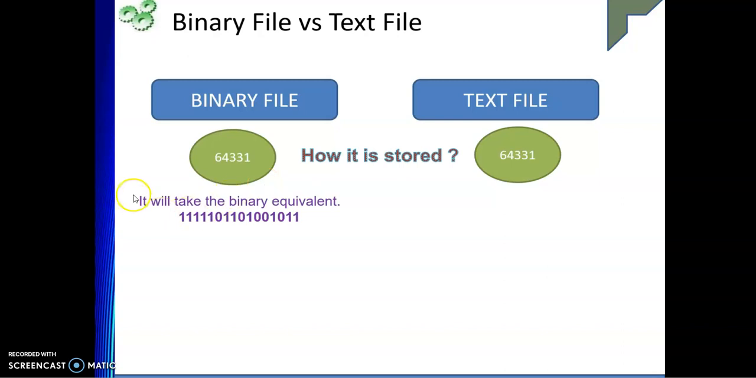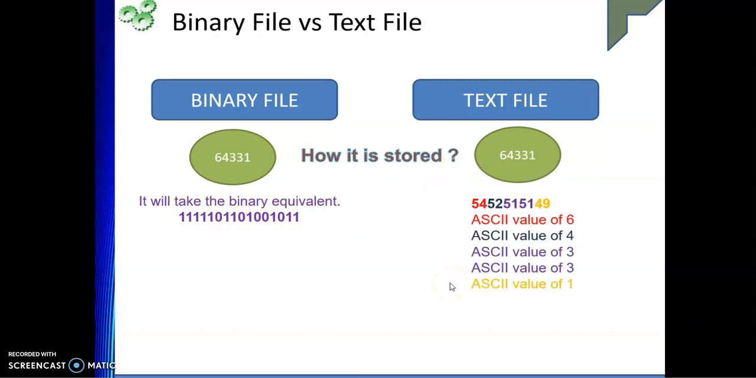So it will take the binary equivalent of this. Now here what will happen? Again, it is a text file. So 6 will have ASCII value 54, 4 is 52, 3 will be 51, 51 and 49.